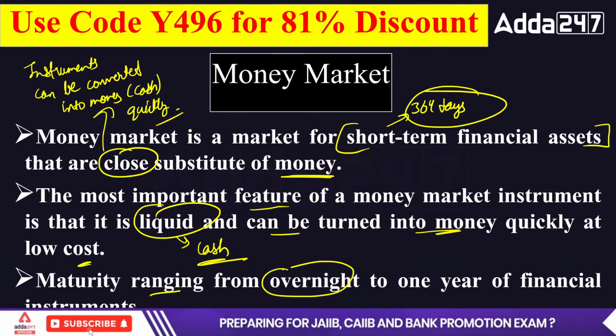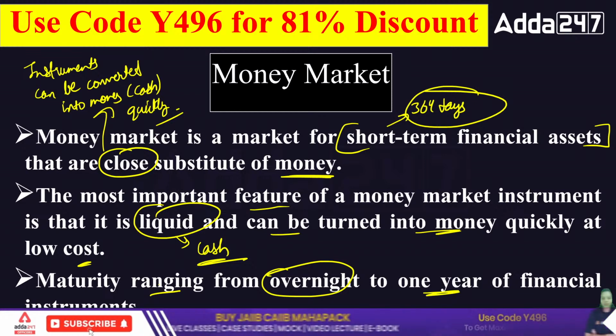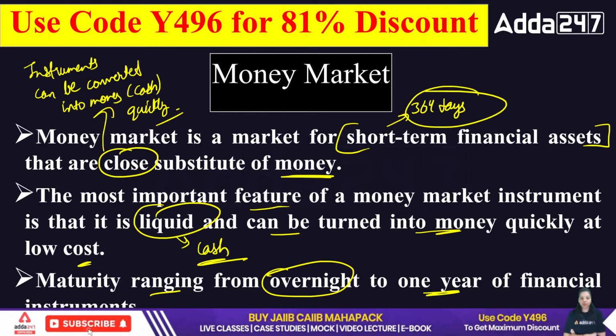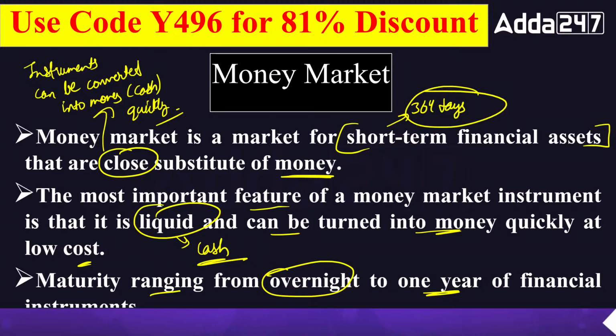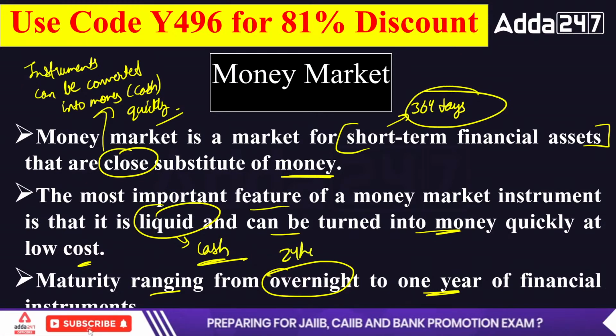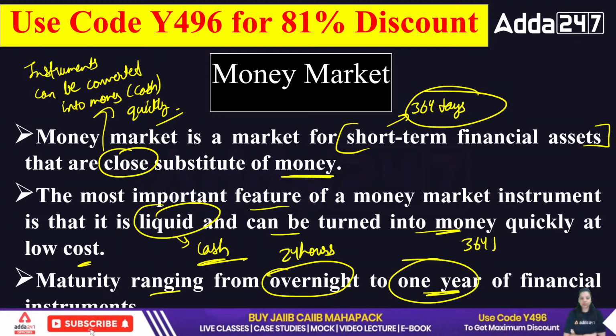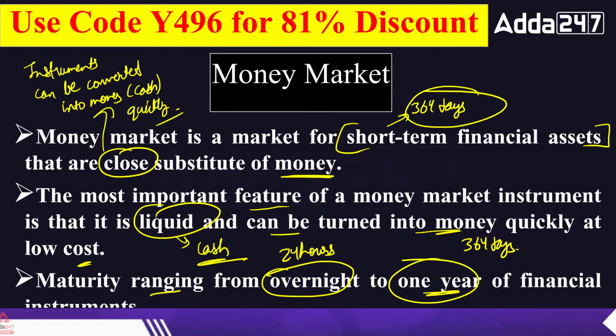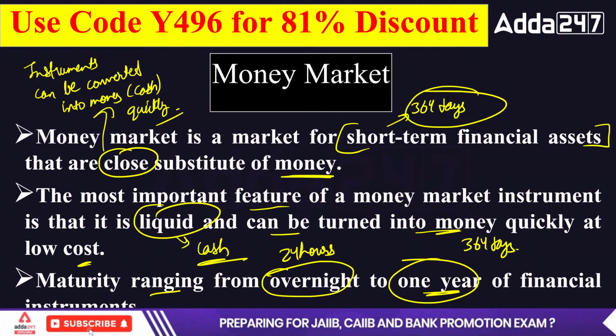Maturity ranging from overnight to 1 year. So the minimum duration of the money market is overnight, that is 24 hours. Overnight means 24 hours we are talking. And 1 year here means 364 days. So this is the maturity period in the money market in which we use the different financial instruments to fulfill the requirement of money of the people.